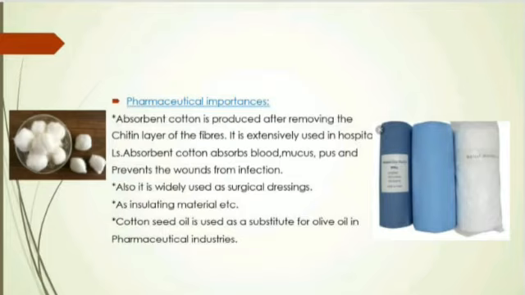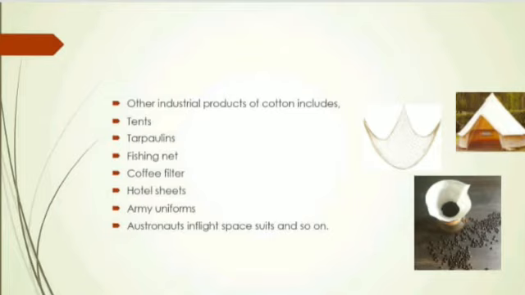Cotton is also used as insulating material. Cotton seed oil is used as a substitute for olive oil in pharmaceutical industries. Other industrial products of cotton include tents, tarpaulins, fishing net, coffee filter, hotel sheets, army uniforms, astronauts' in-flight spacesuits and so on.